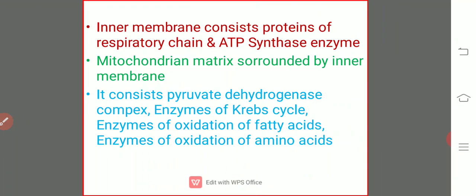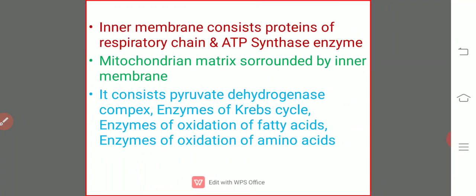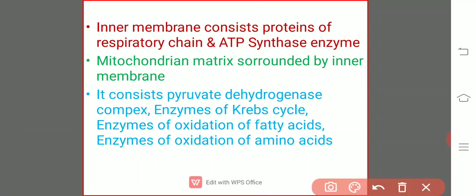Now the pyruvic acid which has been formed from the glycolysis enters into the mitochondrial matrix through a special channel which is known as the pyruvate H plus symporter.